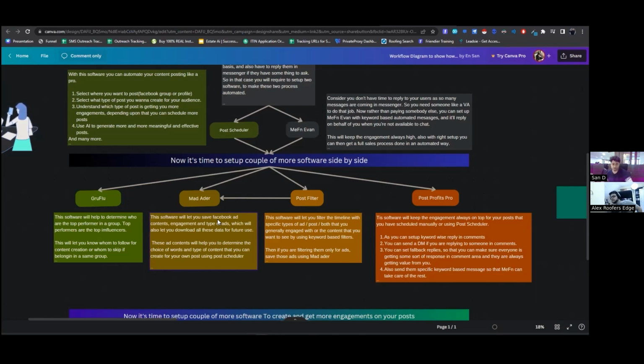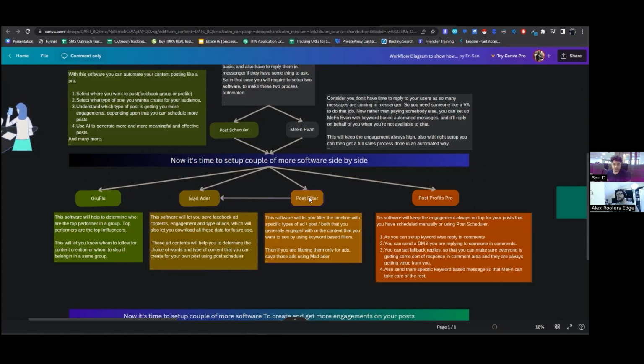Now either you can get that and put that in Post Scheduler AI to generate similar content as that ad, or else you can even copy the content and make your own ad through Facebook, right? So that will give you more understanding of how to run an ad and what sort of content I should be giving in an ad, because these sort of ads are getting more engagement than any other ad, right?